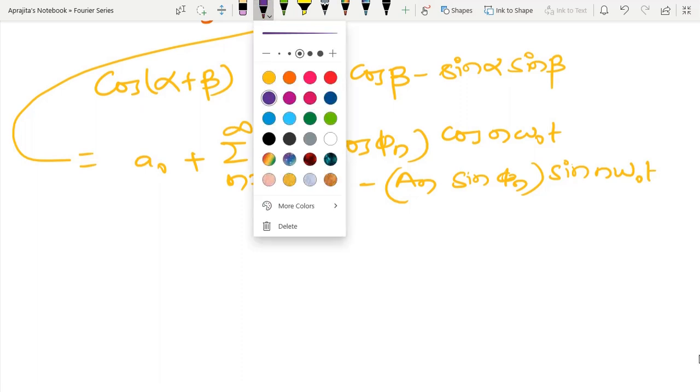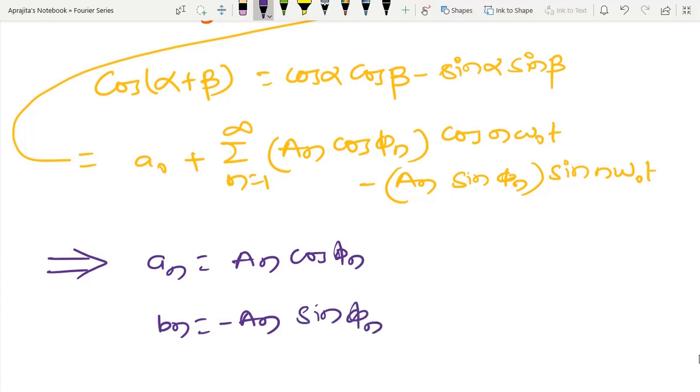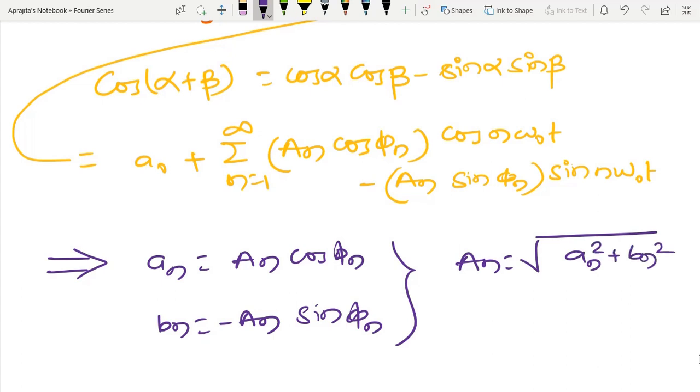By comparing the two different forms, I get an is equal to An cos phi n and bn is equal to minus An sin phi n, and from here it is possible to show that An is the square root of an square plus bn square, and similarly phi n is minus tan inverse of bn over an.